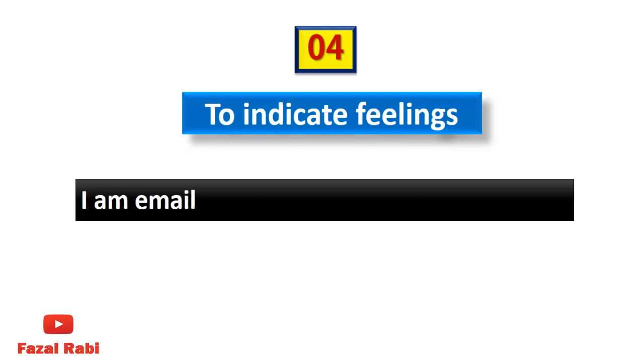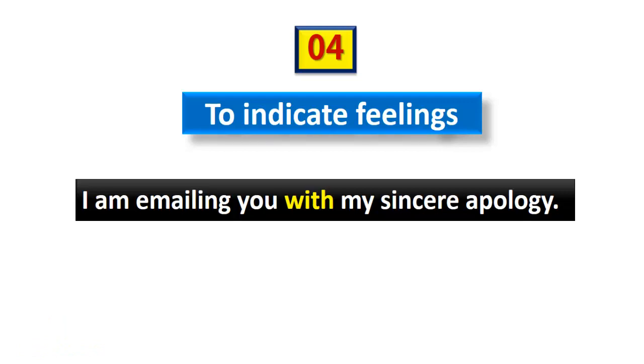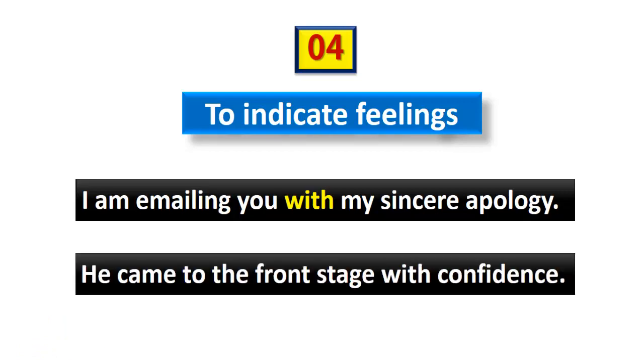Another use of with, it is also used to indicate feelings. For example, I am emailing you with my sincere apology. Feelings has been related by with in this sentence. He came to the front stage with confidence. His confidence has been related through with.